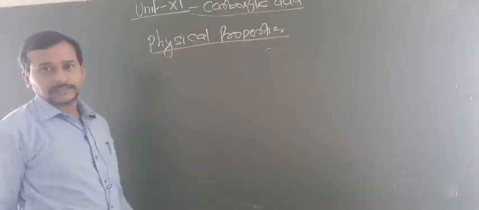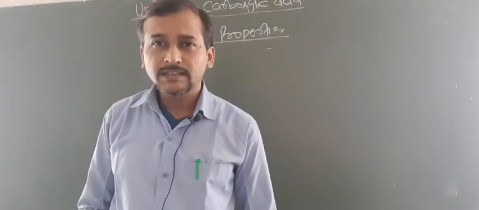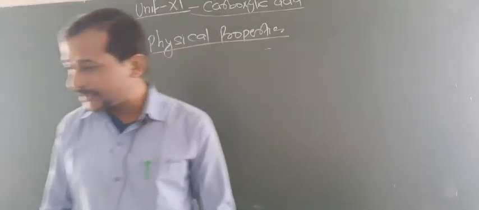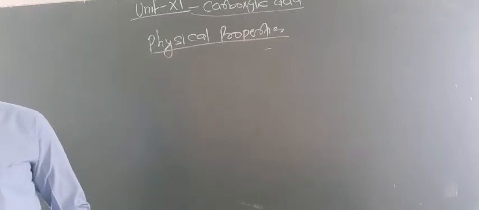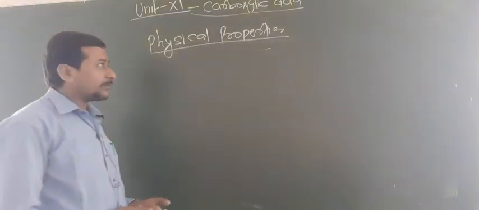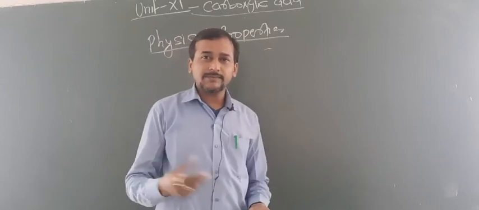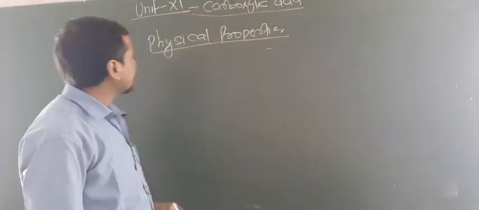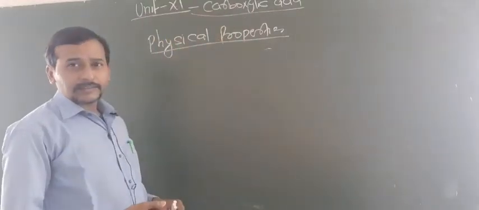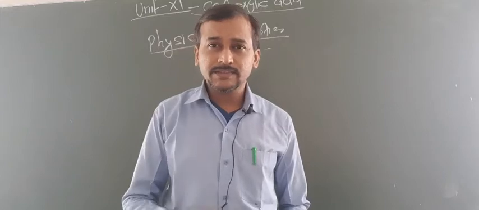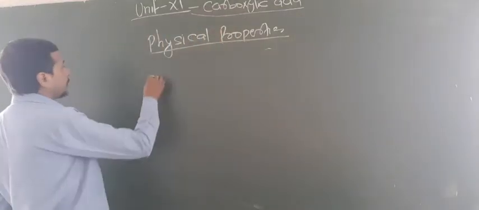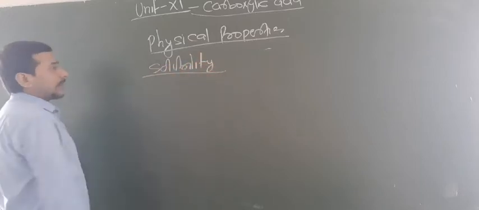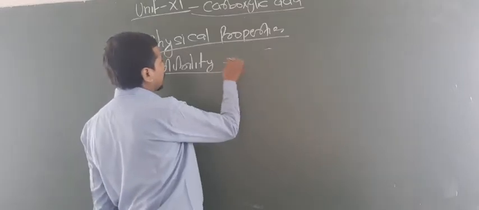Physical properties. Here you have to know about the physical state. Carboxylic acids with carbon number up to 9 are basically colorless liquids at room temperature. After that, as the number of carbons increases, they become solid and odorless. So this is the physical state. Now let us focus on the most important physical property, that is solubility.